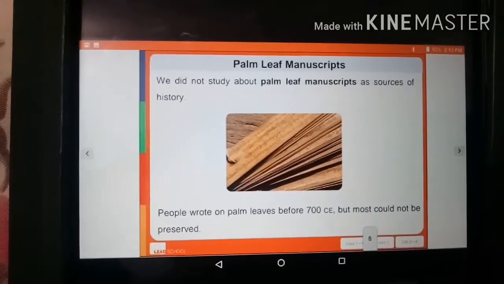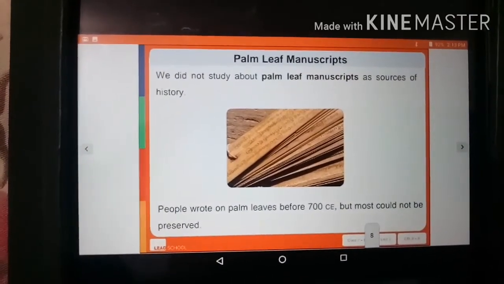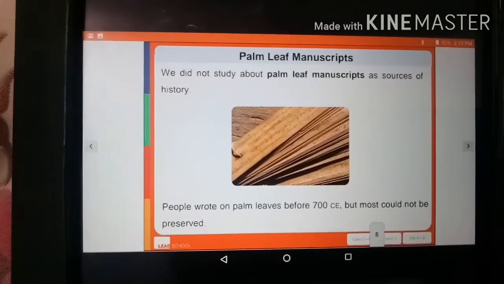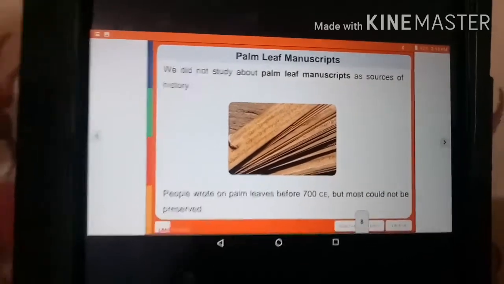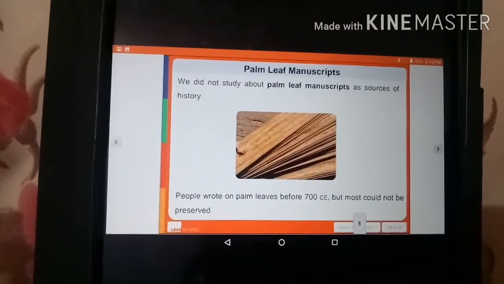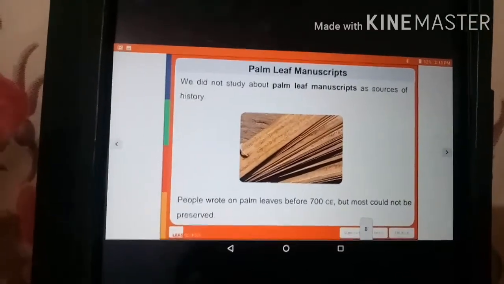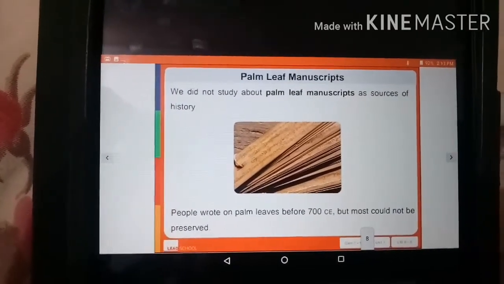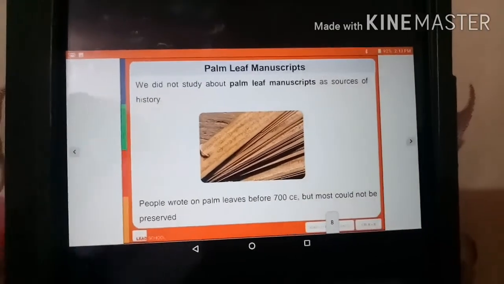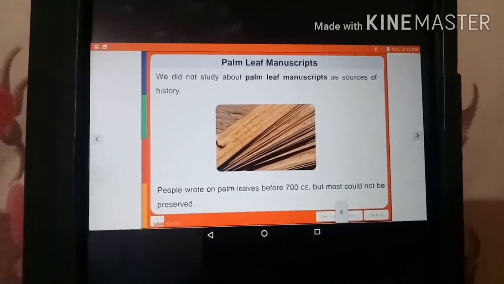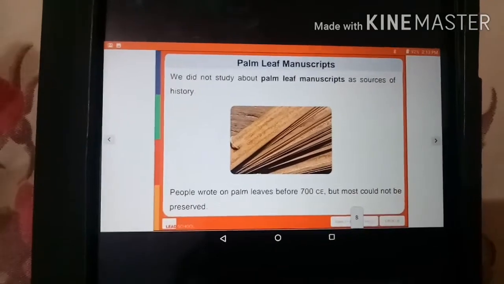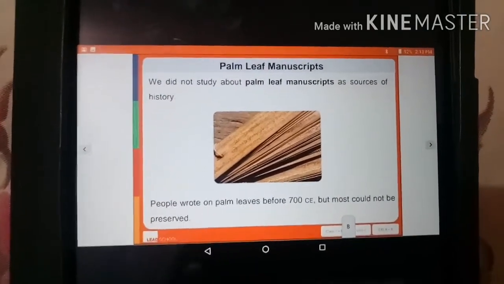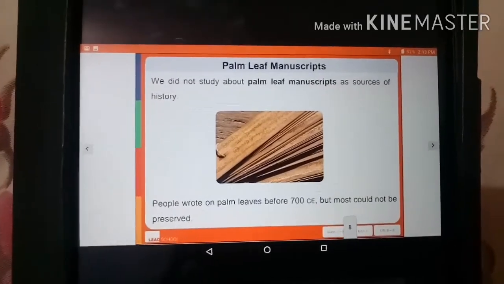People wrote on palm leaf before 700 CE because paper was not available. Palm leaf was destroyed very easily because it was biodegradable, so most of it could not be preserved. To solve this problem, later in the medieval period, paper was introduced, and it helped historians to discover new aspects of history.